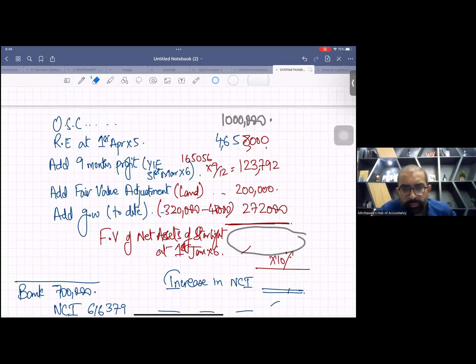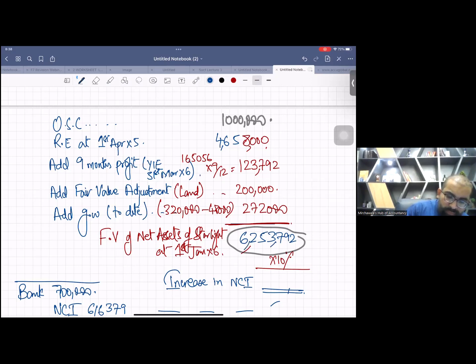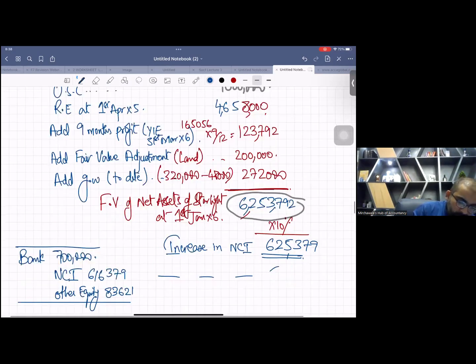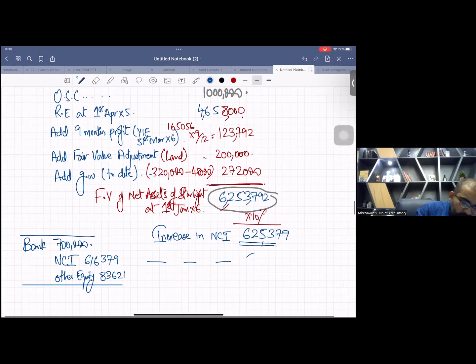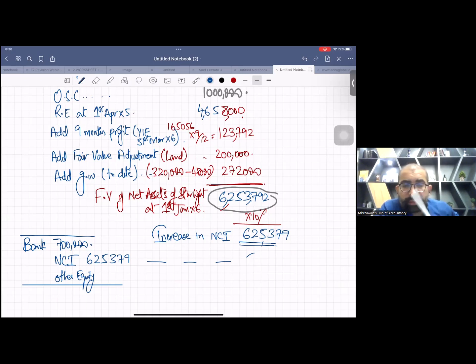What is the total number? 6253792. And what will be the 10%? It will be 625,379. So accordingly, this will also change. Can you tell me what is the number of other equity? Take the difference, please.